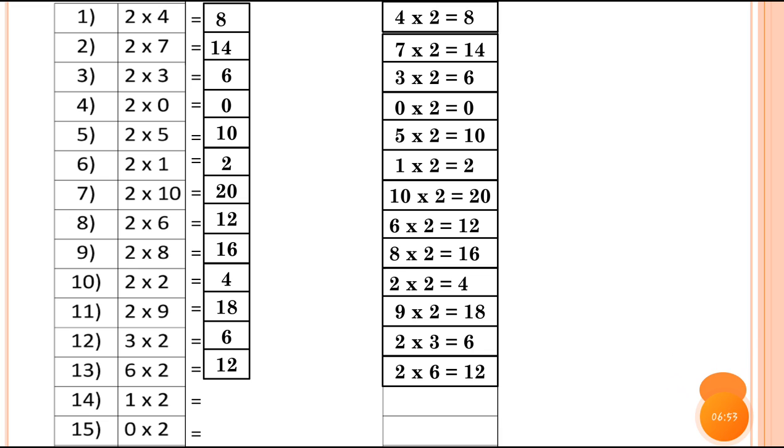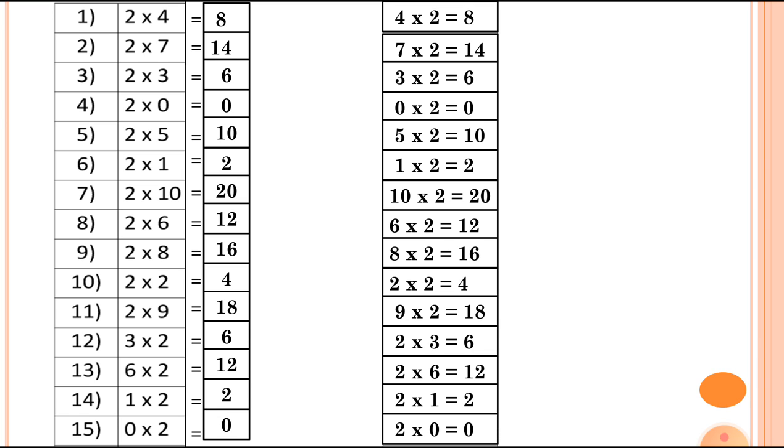Then the number 14, 1 2s are 2. We can write down this 1 2s are 2. So the new multiplication fact is 2 1s are 2. Now the next one, number 15 and also the last, 0 multiplied by 2 is equal to 0. So the new multiplication fact will be 2 multiplied by 0 is equal to 0.